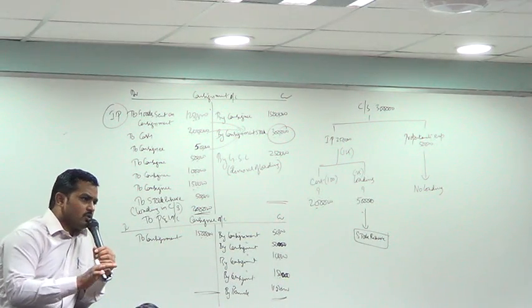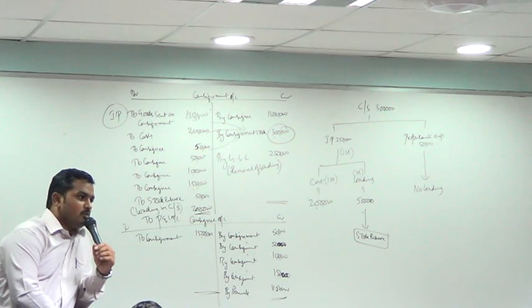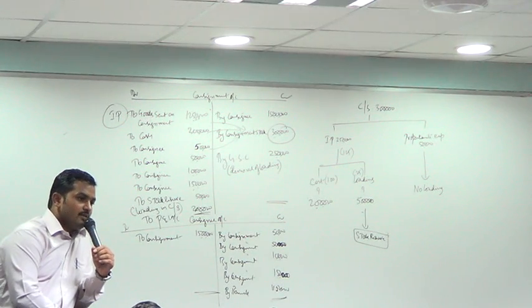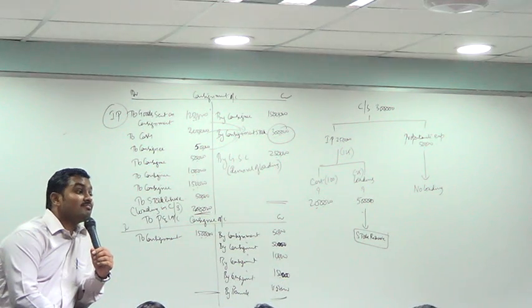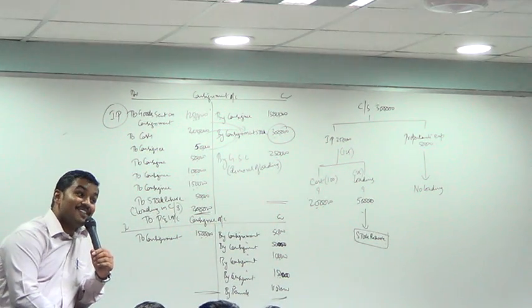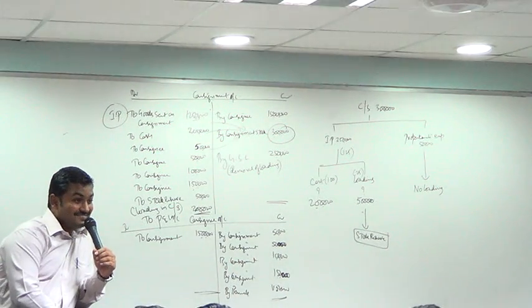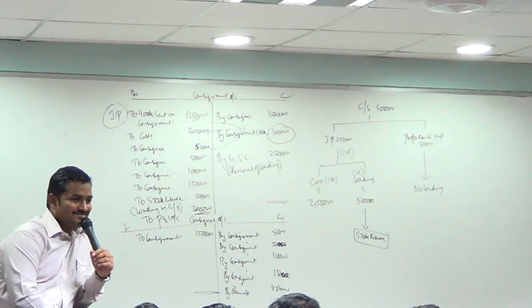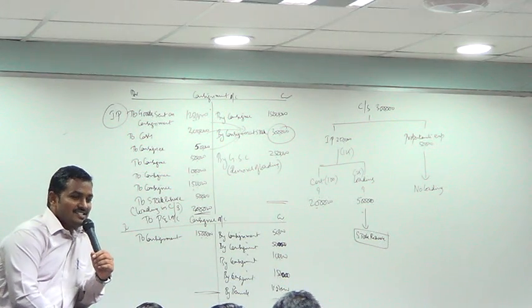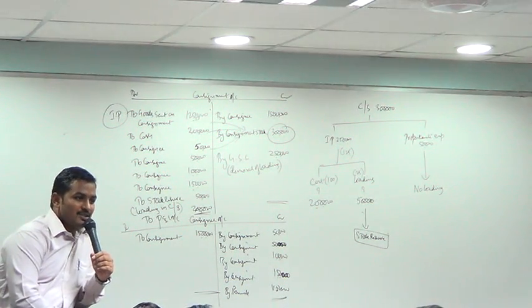Now, even before solving the problem, can you tell me how much profit will the business get? 4 lakhs? How? What is correct? Let's see whether the answer is 4 lakhs or not in consignment account.